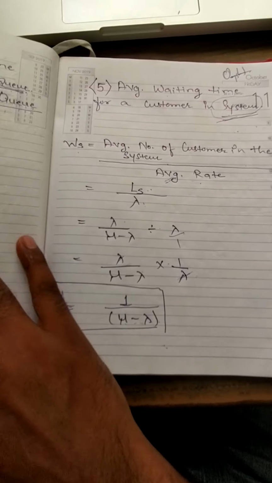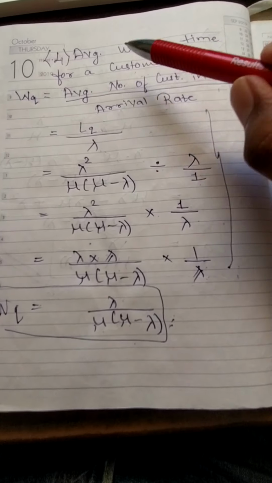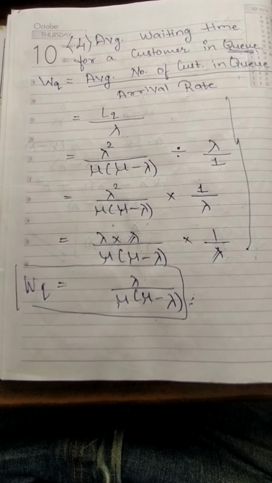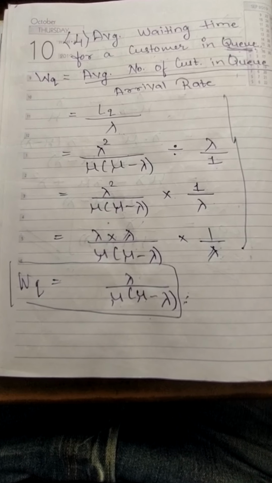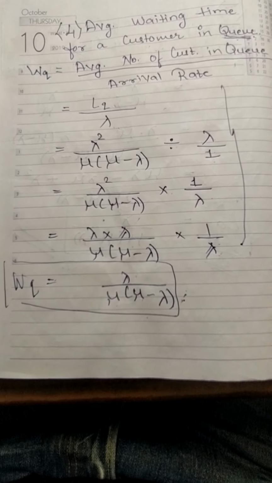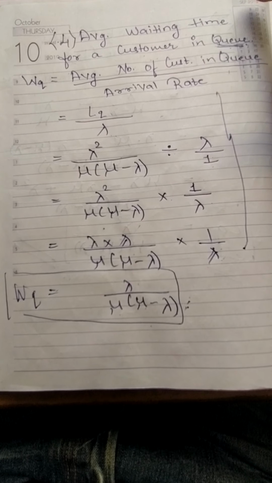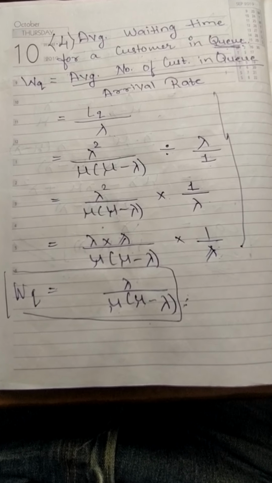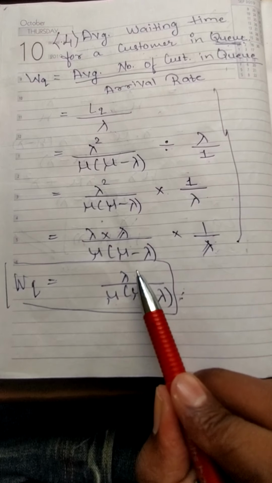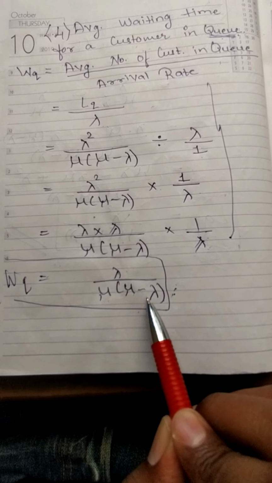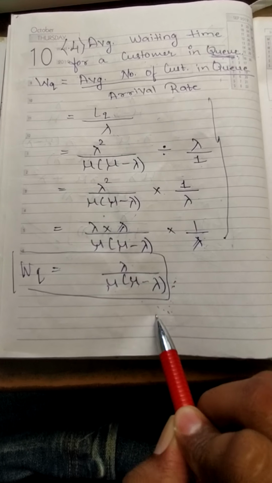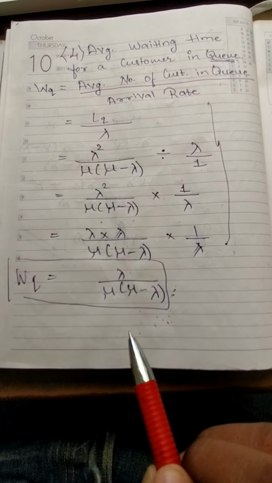Now the third thing is the average waiting time for a customer in the queue. What is the time a customer is waiting? In the exam you may get questions like what is the mean time a customer spends in the waiting area. This will give you the time spent by a customer in a queue. It is represented by Wq and the formula is lambda upon mu bracket mu minus lambda. So this formula will give you the time spent by a customer standing in a queue.